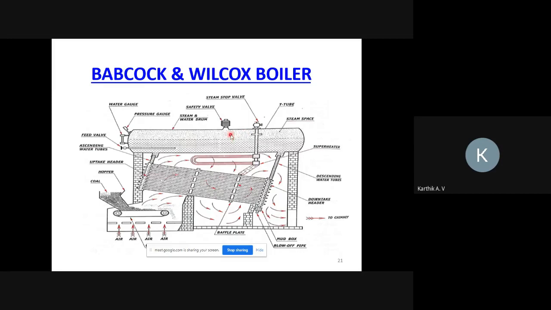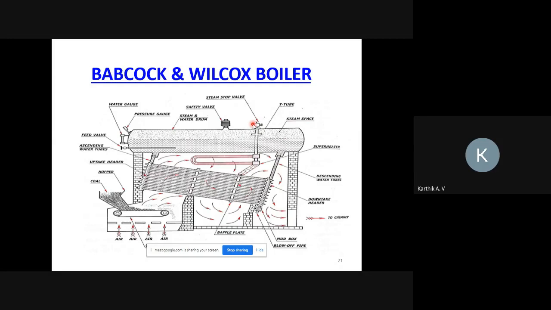And then once again, it is moving to the U-tube for superheating purpose. Whatever steam is collected in the top of the drum is nothing but wet steam. Wet steam is nothing but water mixed steam. So further it will be moving to this U-tube to convert that wet steam into dry steam. Here some more amount of heat will be gained, so that it is slowly converting into dry steam. Then it is moving to the turbine blade through this steam stop valve.